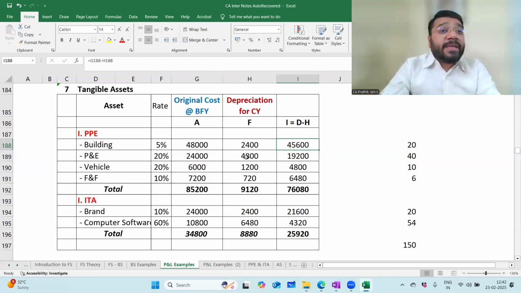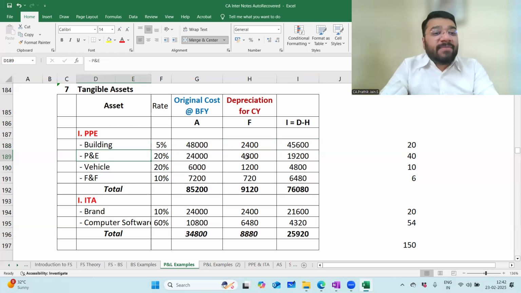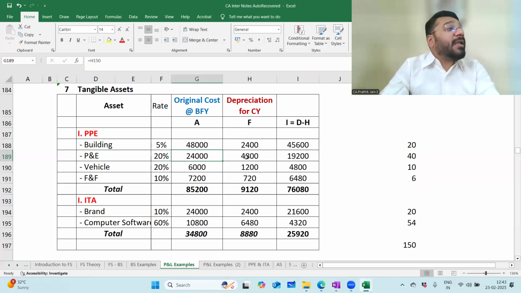Will you present it like this in your Schedule 3 financial statement format for the company? No. In the exam, can you adopt this shortcut presentation? The answer is yes. Considering the time factor, you can definitely do it. Next, in the same way, for plant and equipment the rate is 20%. What is the WDV? Opening balance 24,000. On 24,000, 20% is how much? 4,800. So from the 24,000 opening balance, if I minus 4,800, what is the written down value? 19,200. Vehicle 20%. Opening balance how much? 6,000. On 6,000, 20% is how much? 1,200. If I minus it, how much is the remaining book value? 4,800.